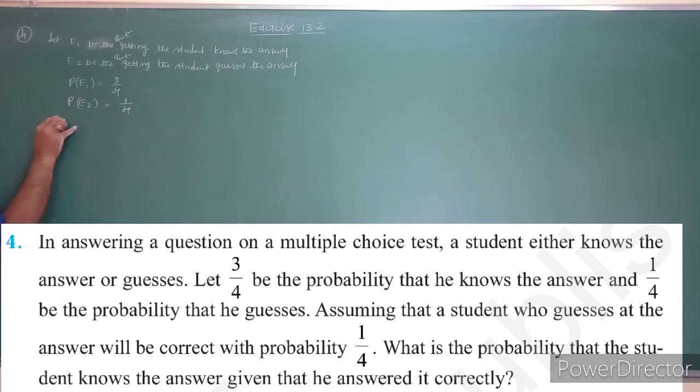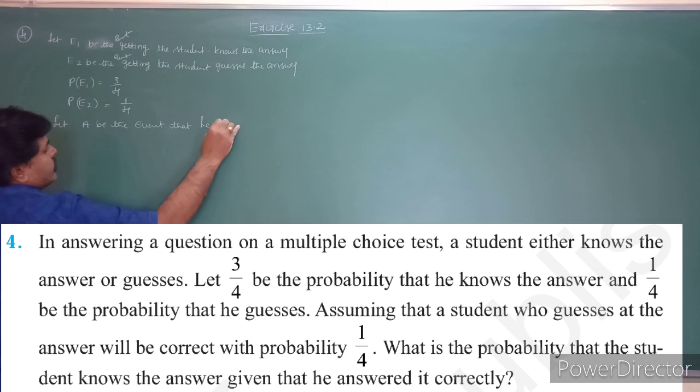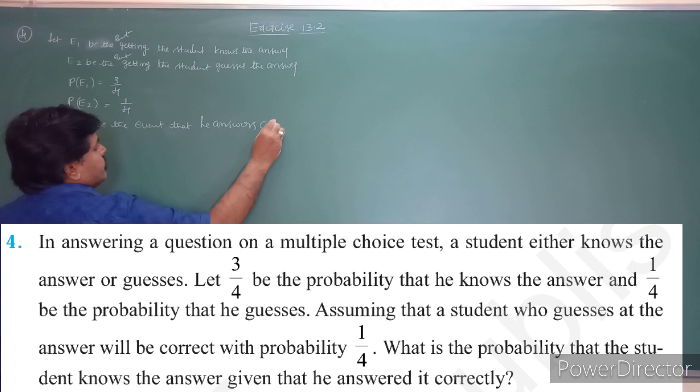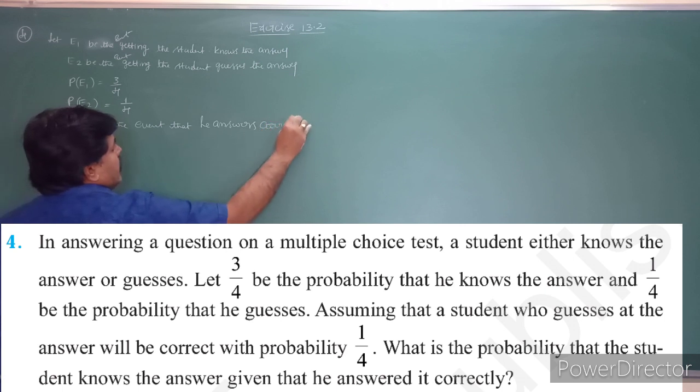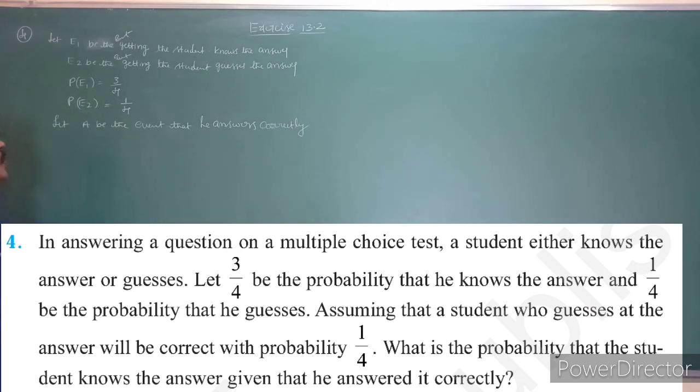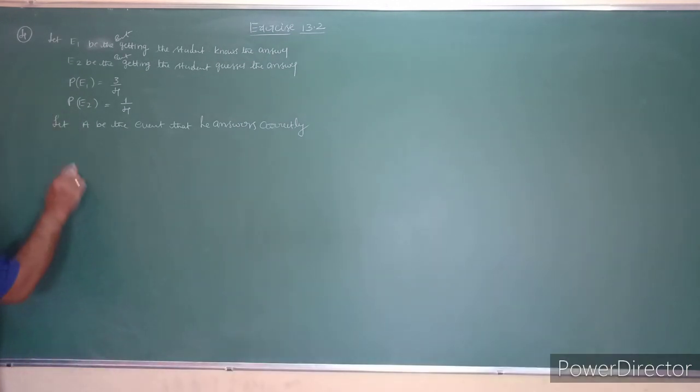So let A be the event that he answers correctly. So first one is, see this one, probability of A given E1.